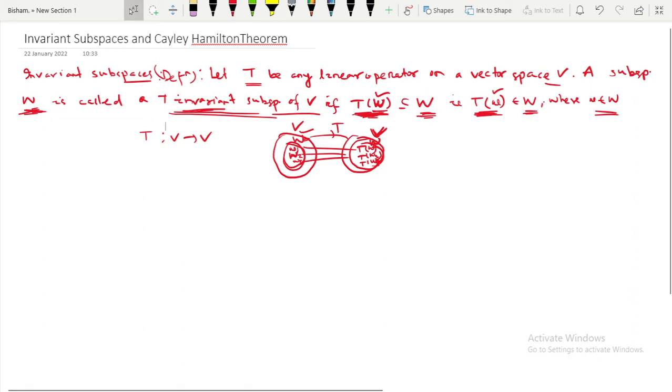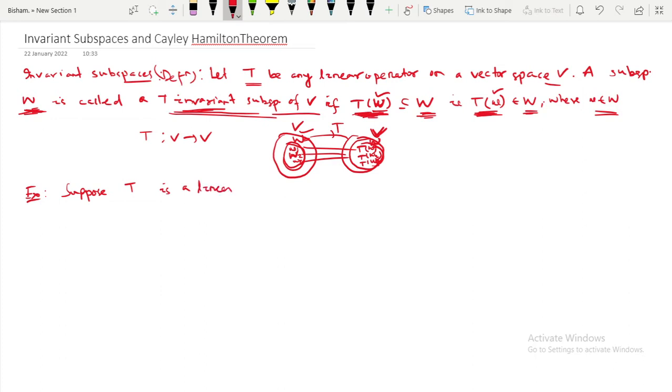Let us take some examples. Suppose T is a linear operator on vector space V. Then the following subspaces are T invariant.